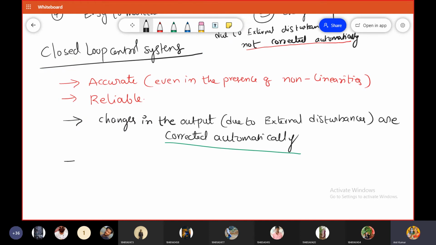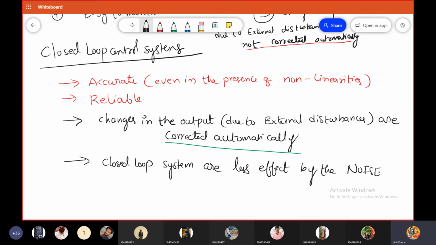Is it okay? And the next point is that closed loop systems are less affected by noise. Why are they less affected?